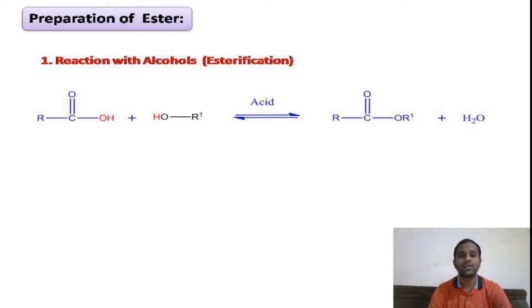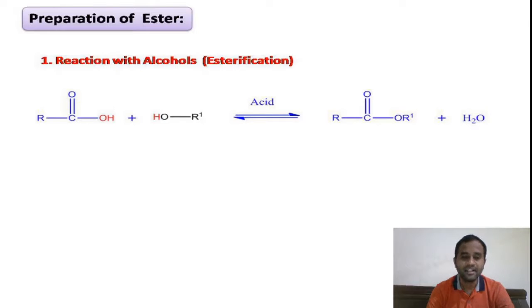Now the third derivative of carboxylic acids, that is ester. Ester is nothing but C double bond O attached to two alkyl groups on both sides, and it is called an ester. This is a derivative of a carboxylic acid. That means we can prepare this ester from carboxylic acids. You can see in the slide we are preparing the ester from the carboxylic acids.